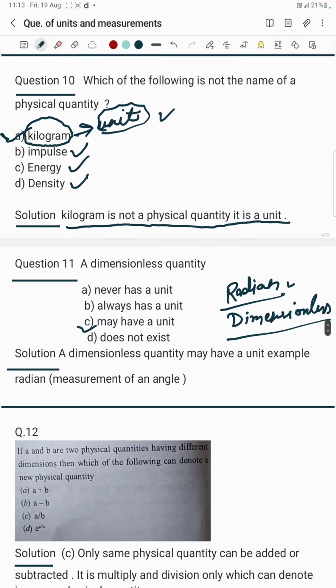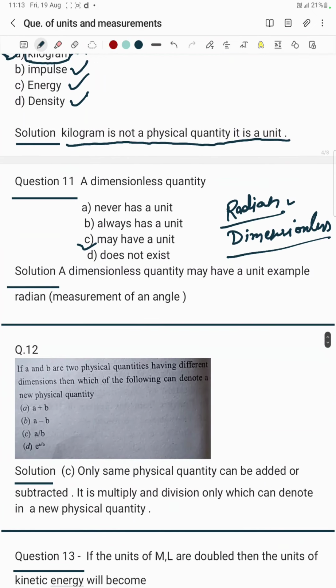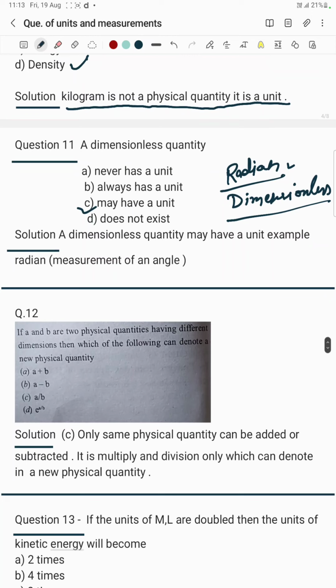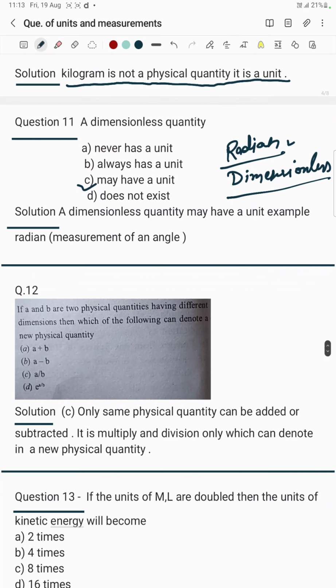Now let's move on to question number 12. Question number 12 says, if A and B are two physical quantities having different dimensions, then which of the following can denote a new physical quantity? As I already told you, we cannot do A plus B, we cannot do A minus B, but we can do A divided by B to get a new unit.